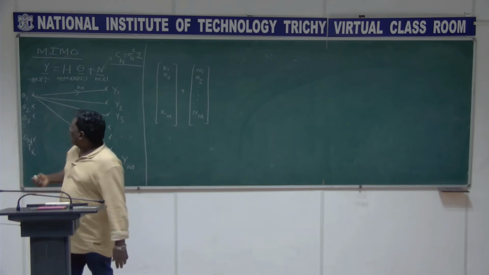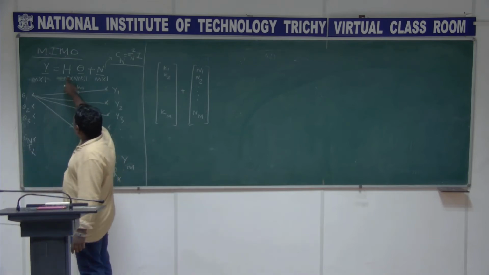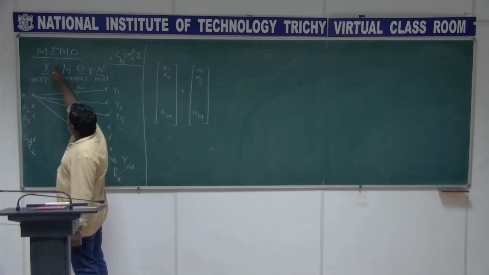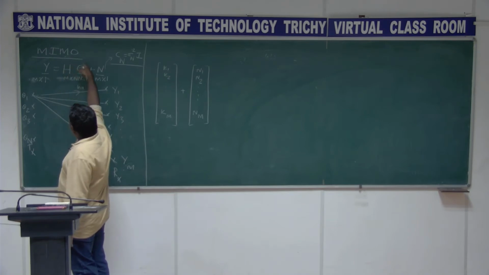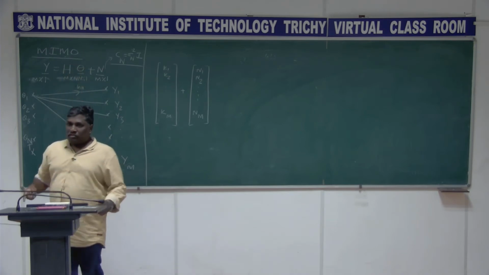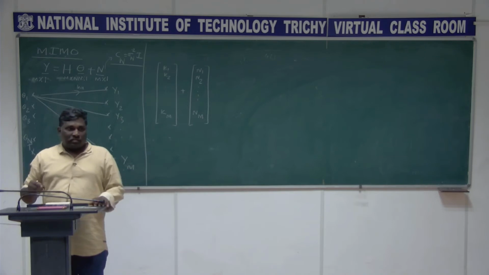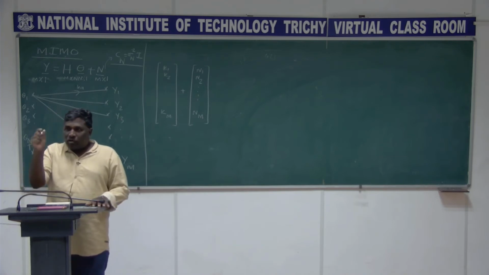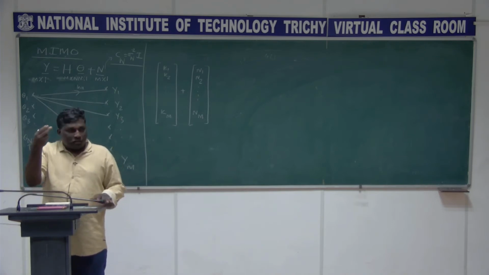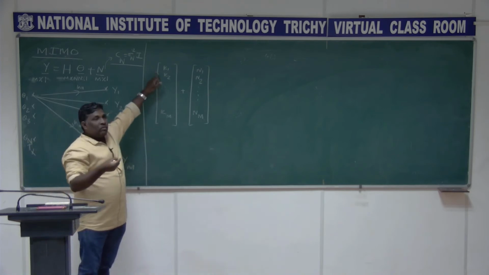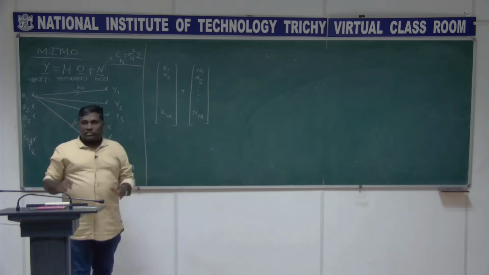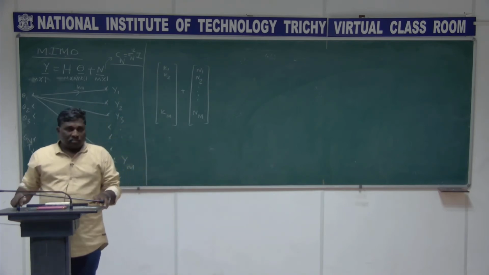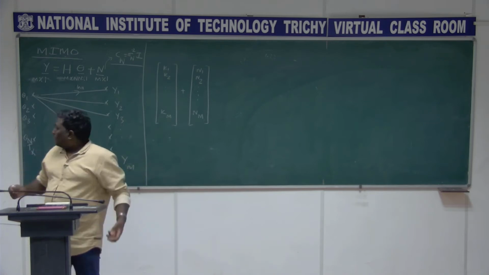It means that the first row of this matrix H, getting multiplied with this theta, is going to be that constant. So that constant I am writing as k1, k2 and so on, and that is added with the noise, and this is going to be your y.